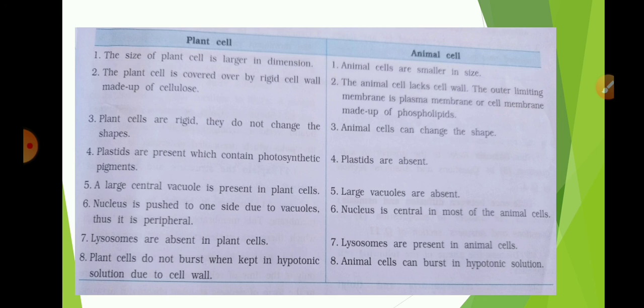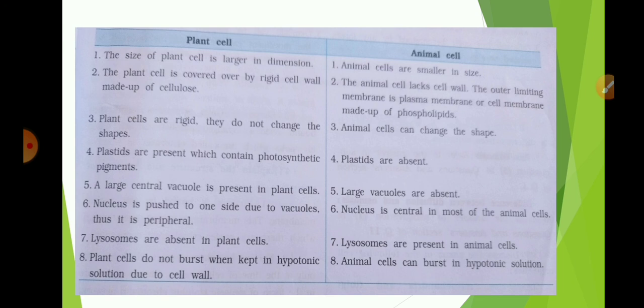Plastids, which contain photosynthetic pigment, are present in plant cells, and plastids are absent in animal cells. A large central vacuole is present in plant cells. In animal cells, large vacuoles are absent. In animal cells, small vacuoles are there which are more in number. In plant cells, the nucleus is pushed to one side due to vacuoles. Thus, it is peripheral. While in animal cells, the nucleus is central. Lysosomes are absent in plant cells. Lysosomes are present in animal cells.